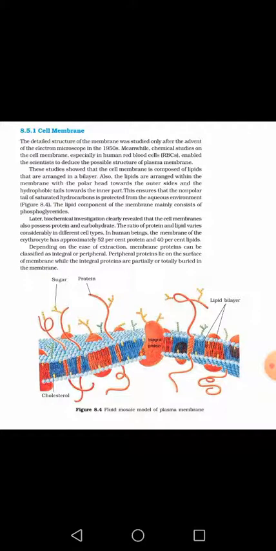So students, today we will discuss what a cell membrane is, what its structure is, how it is composed, and what its function is.